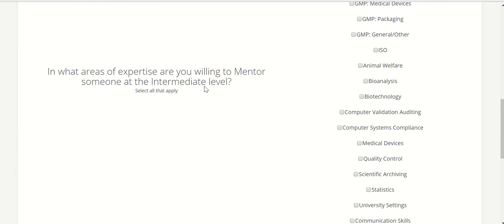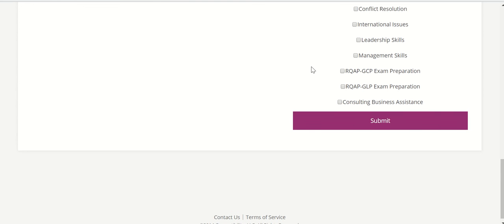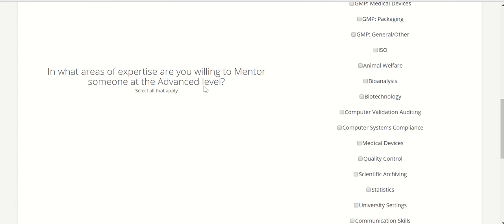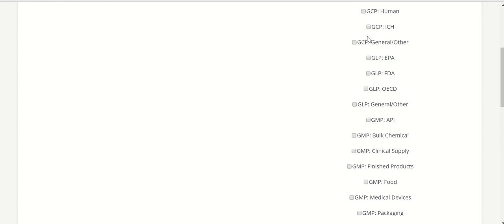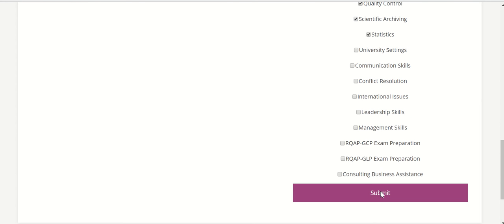Now it's asking what areas of expertise you would mentor someone at the intermediate level. And I'm going to choose a few more. I'm going to choose some down here so that you can see when I click submit, those boxes now are unchecked because we've moved to a new question, which is the advanced level. You can choose the same thing. If you only want to choose GLP for basic, intermediate, and advanced, that's perfectly fine. I'm just selecting different boxes for demonstration purposes.